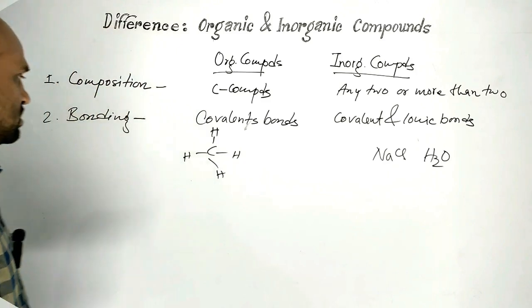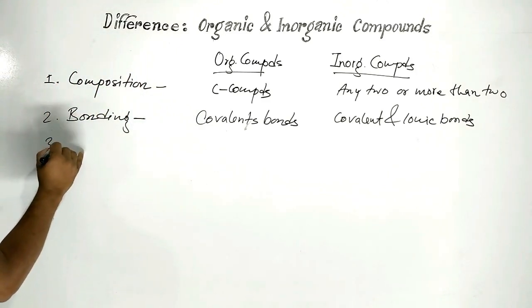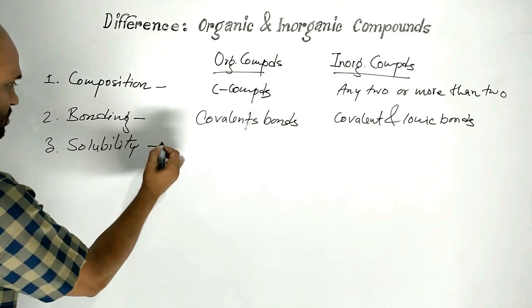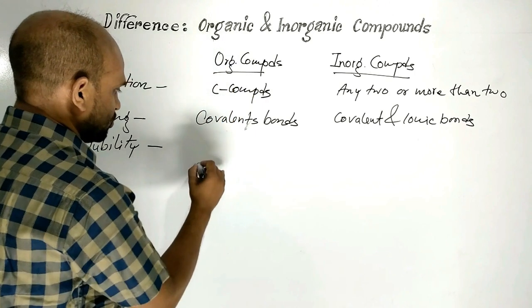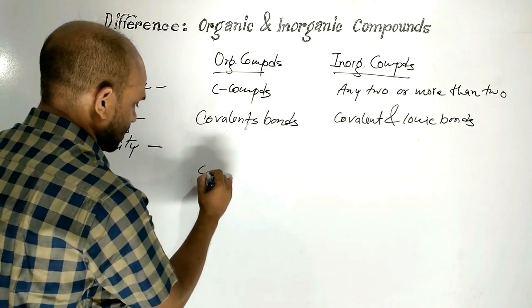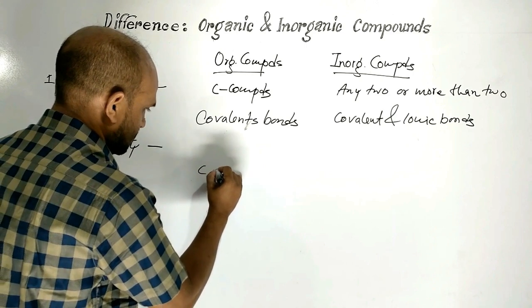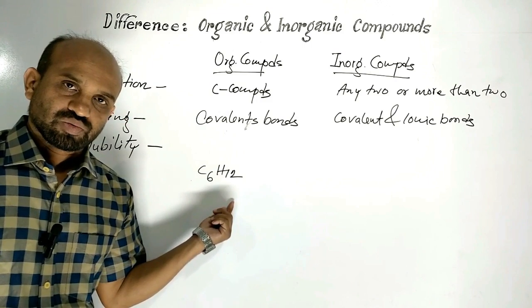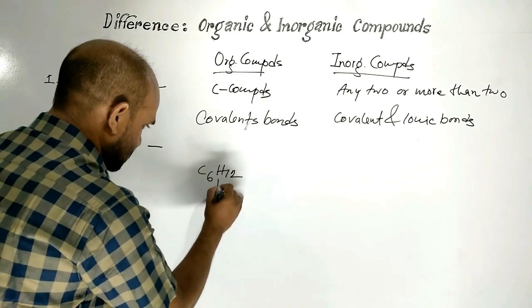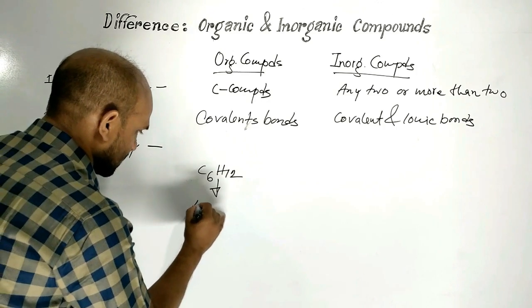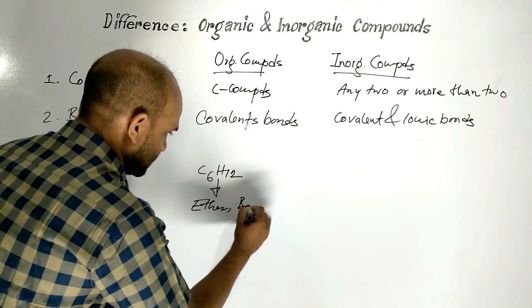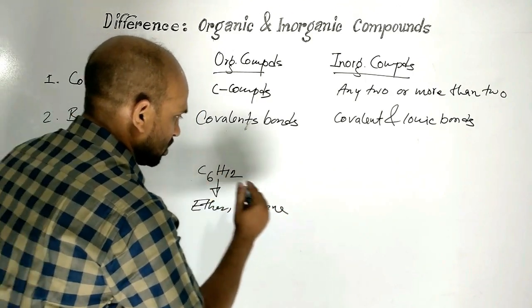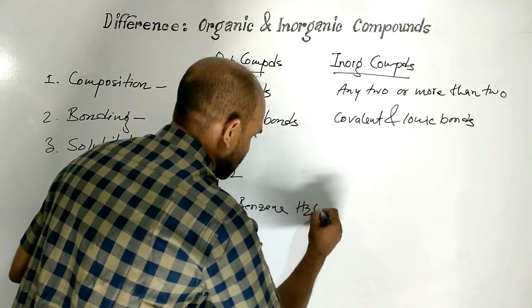Next point is solubility. Organic compounds being non-polar, suppose hexane, a non-polar compound, it dissolves in non-polar solvent like ether, benzene, like this, but it will not be soluble in polar solvent water.